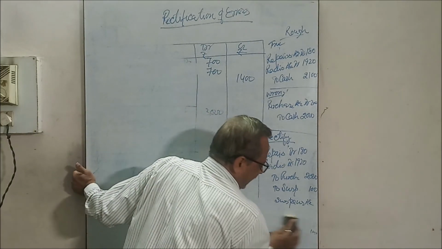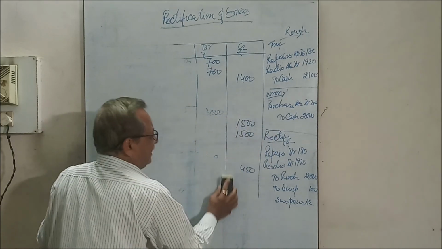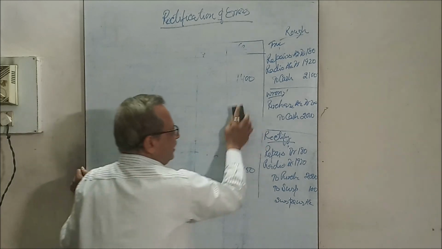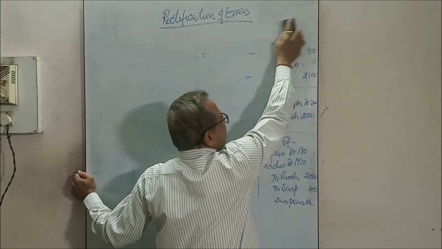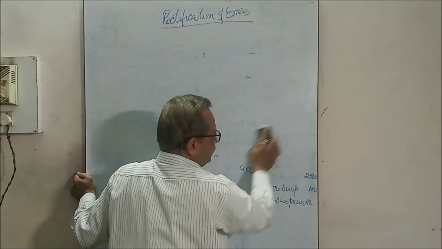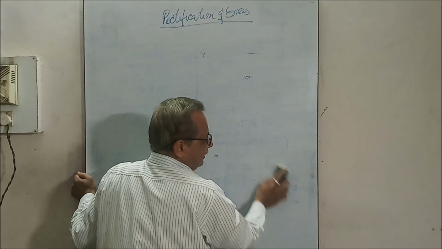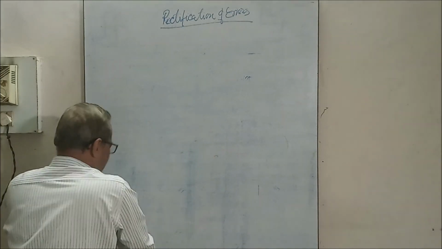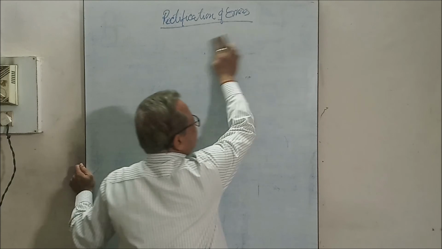But in place of nominal items, we will write the name of profit and loss adjustment account, because nominal accounts are closed at the end of the year. As the final account is already prepared, it means the business books have been closed and we have reached the next year.